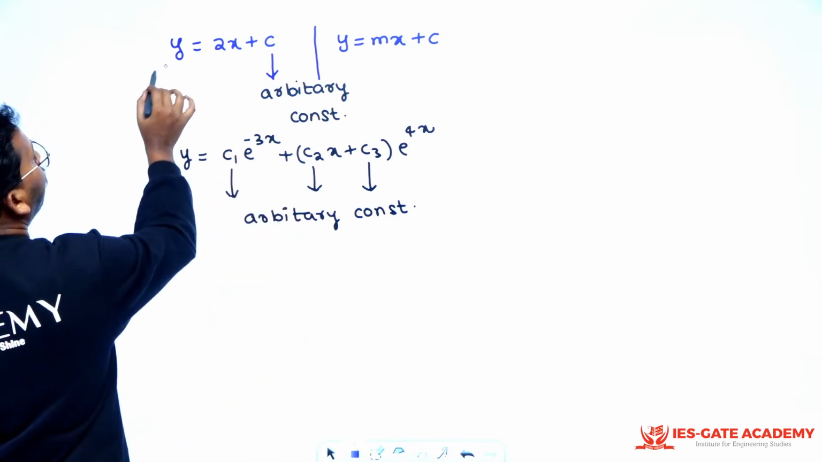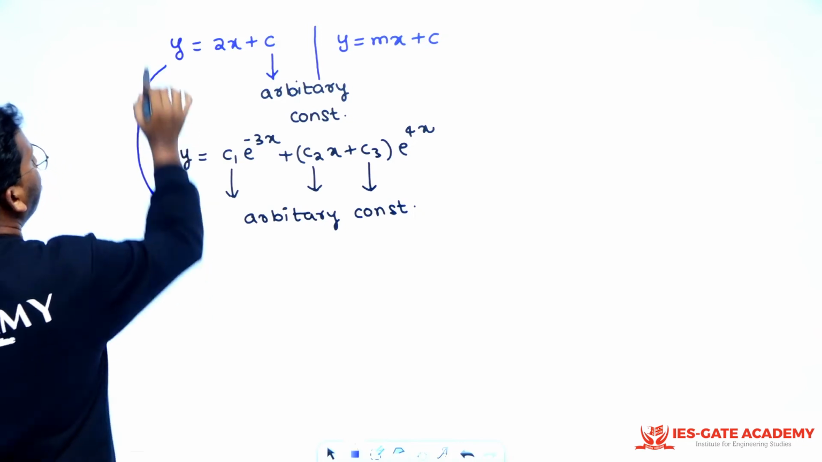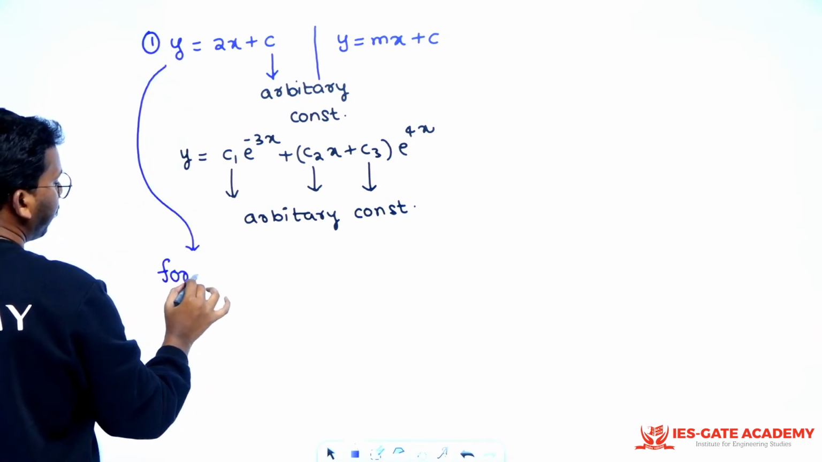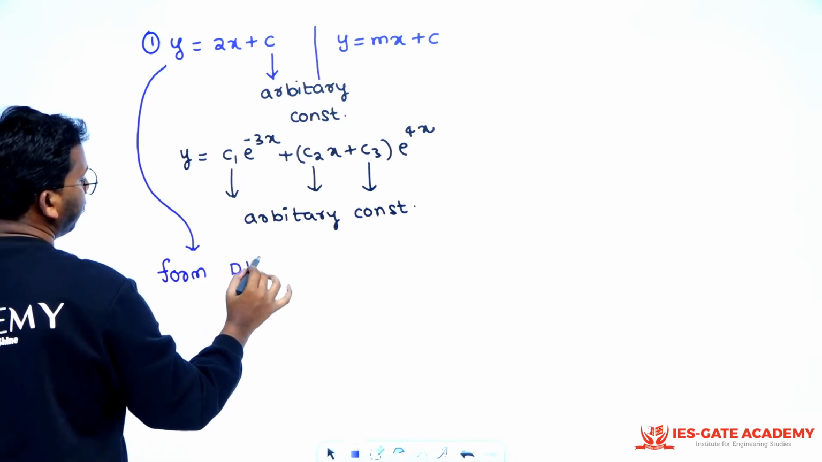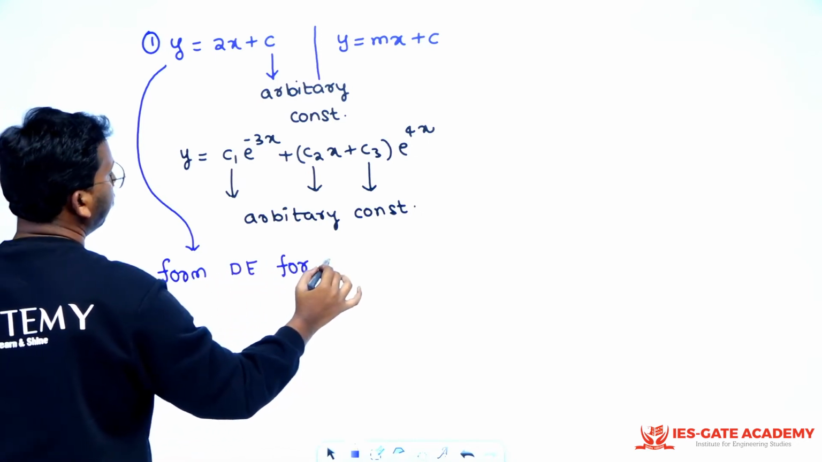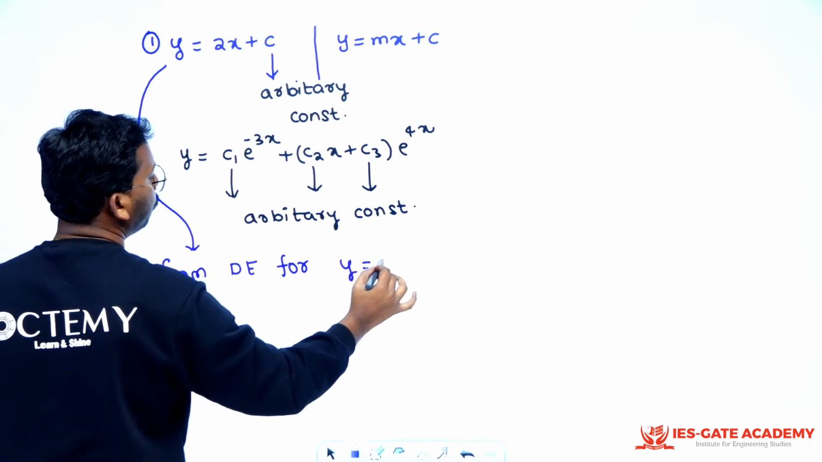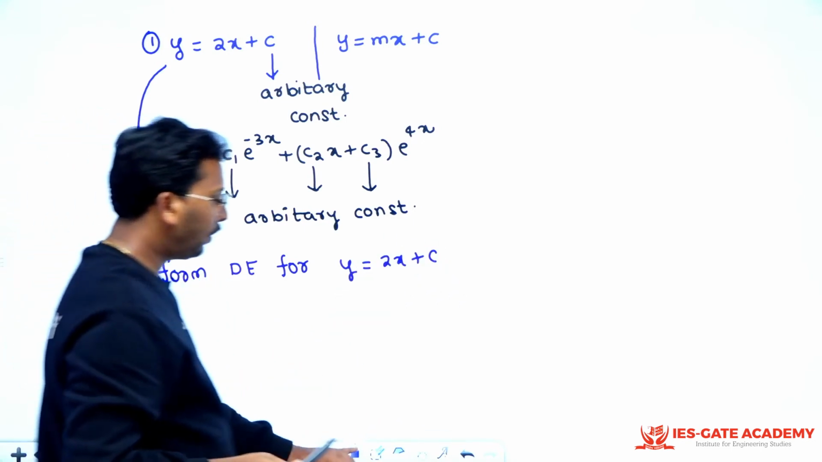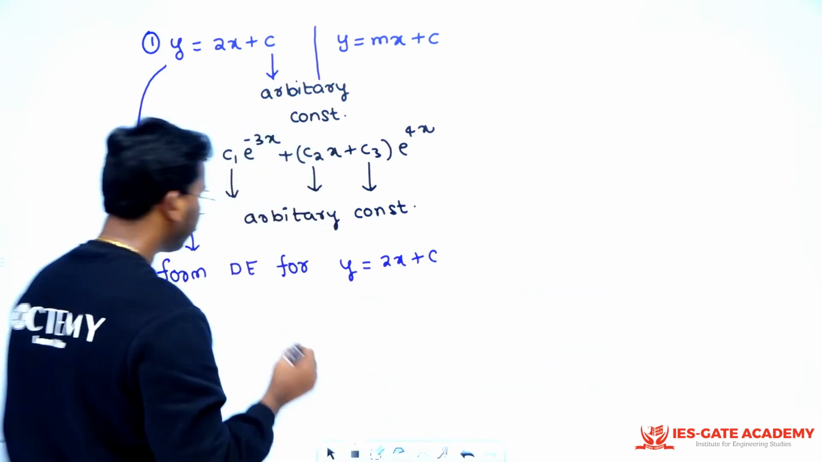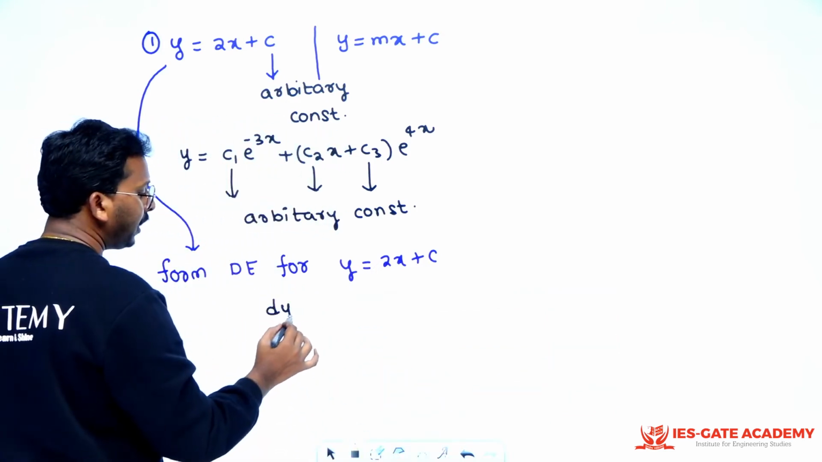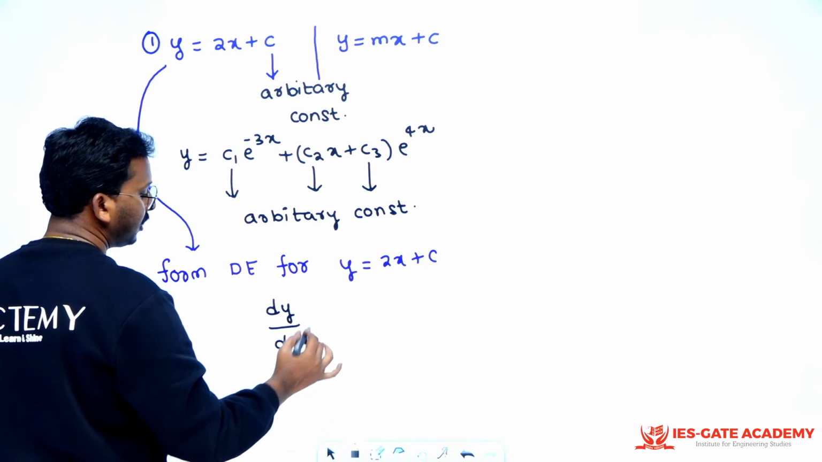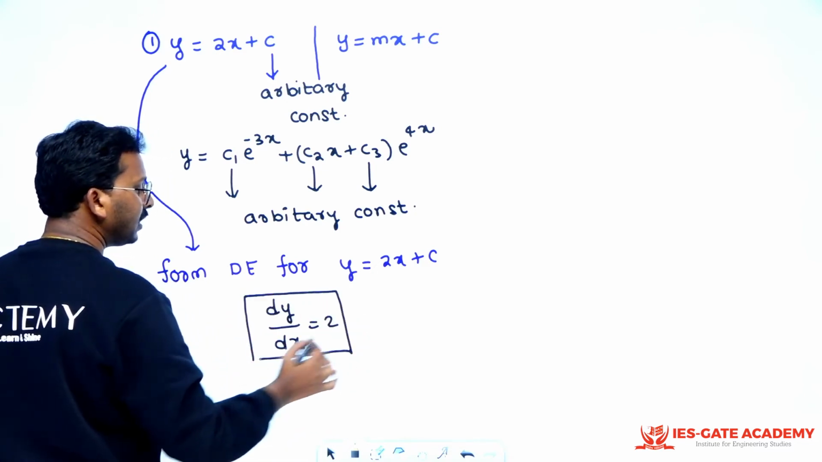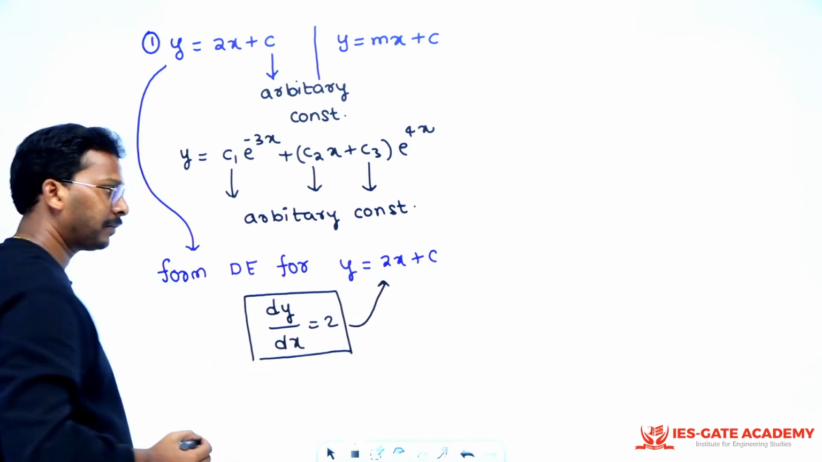For example, say I am giving like this. Question is, form differential equation for y is equal to 2x plus c, right? Then what will you do? You will do something like this. You will simply differentiate: dy by dx is equal to 2. That's it. This is the differential equation governing this particular straight line, right?